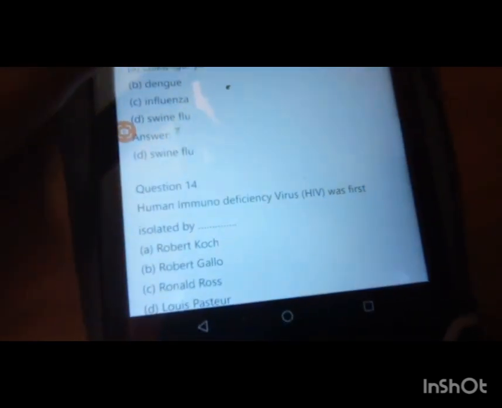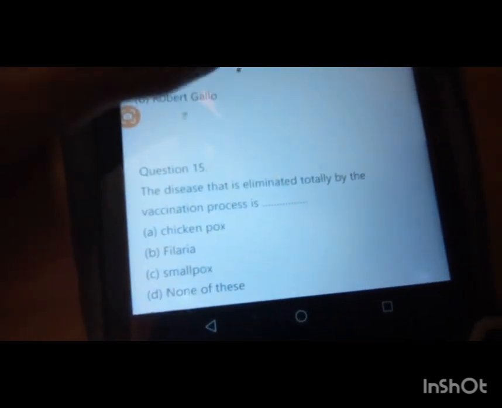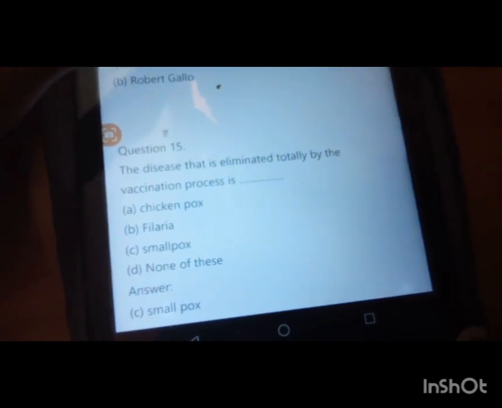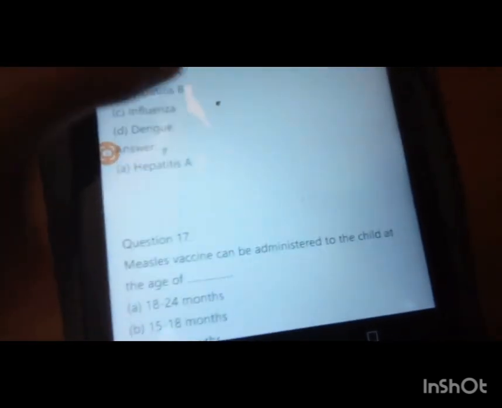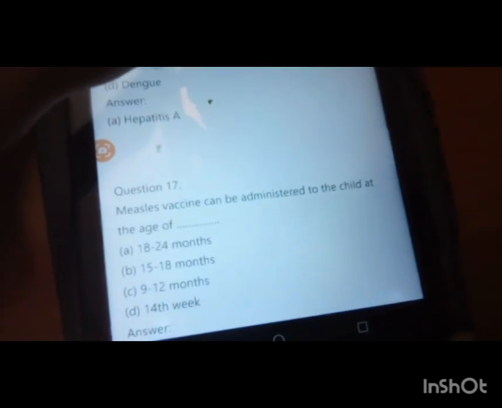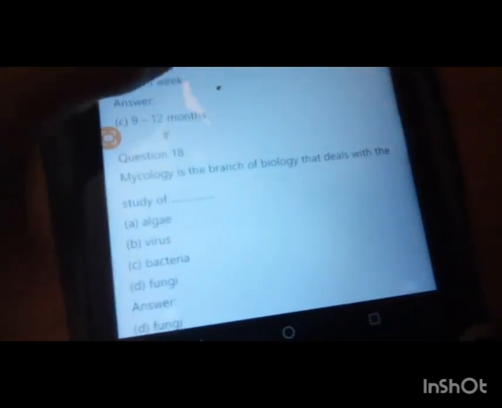Human immunodeficiency virus HIV was first isolated by Robert Gallo. The disease that is eliminated totally by the vaccination process is smallpox. Among the following, which belongs to waterborne disease? Hepatitis A. Measles vaccine can be administered to the child at the age of 9 to 12 months.